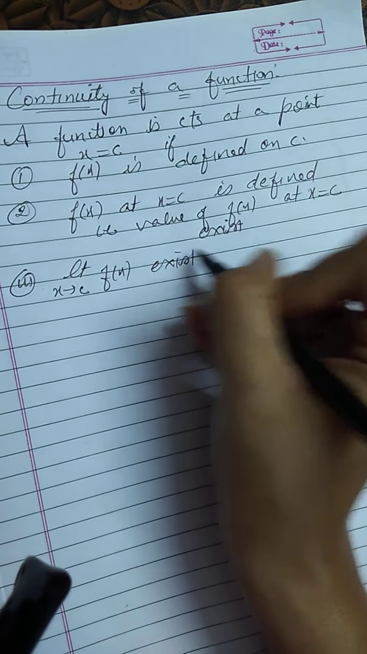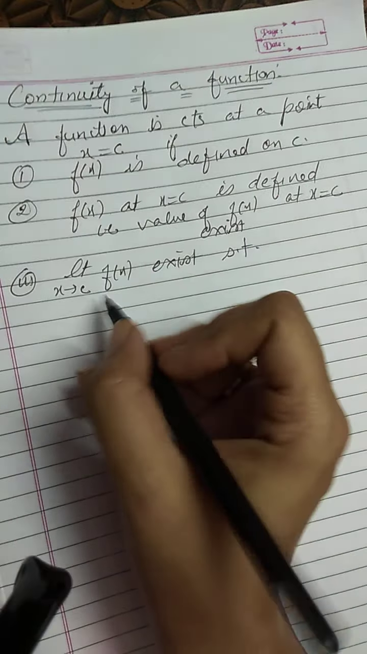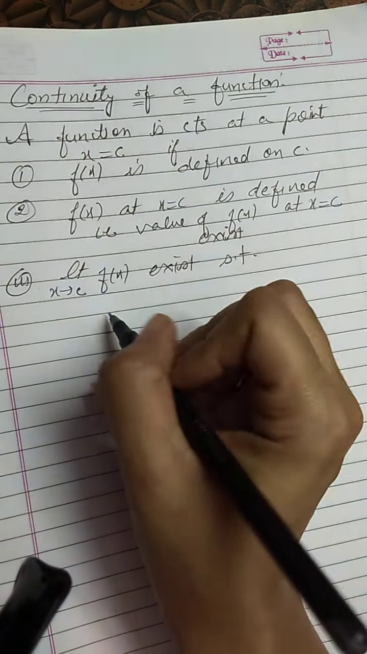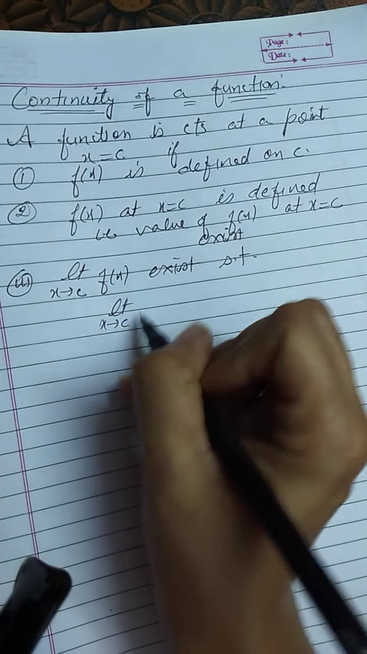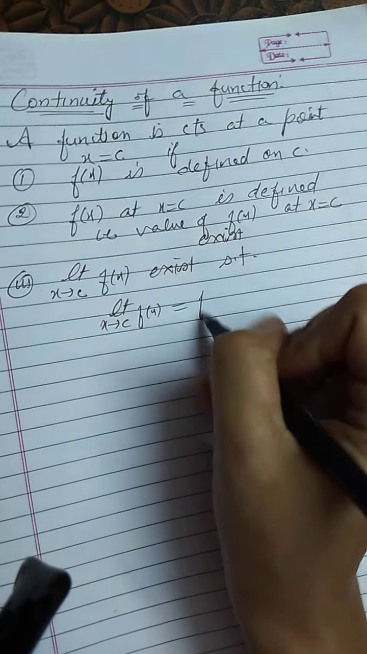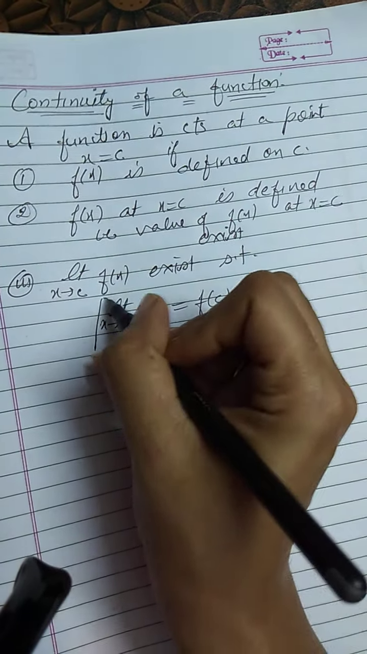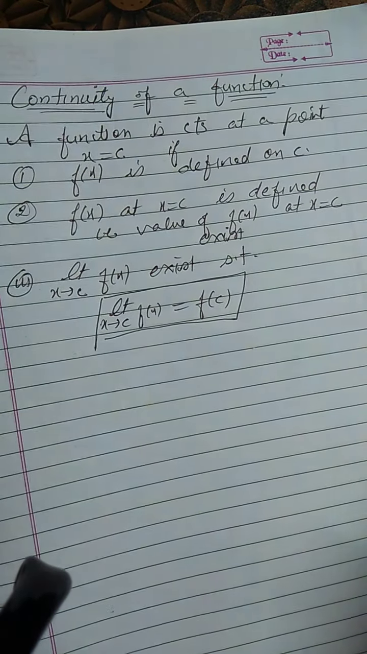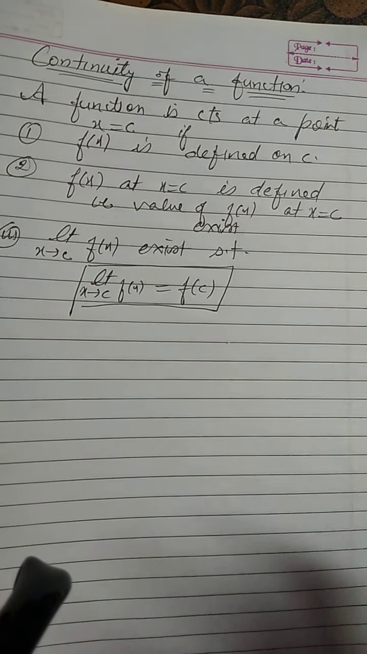exists, such that, now what is the condition? Such that limit x approaches c f of x equals the value of the function at that particular point c. So this is the condition for the function to be continuous.